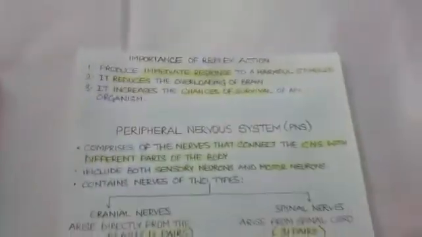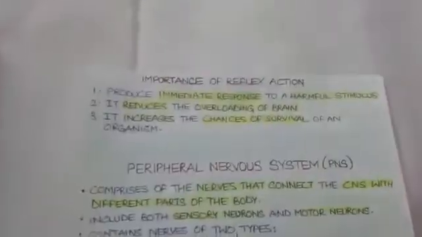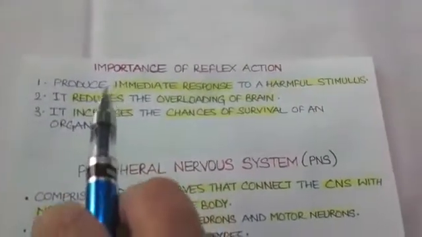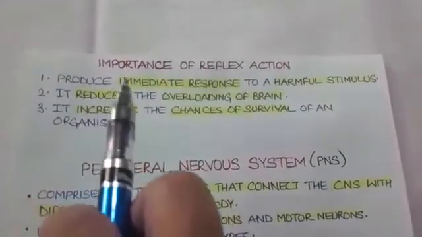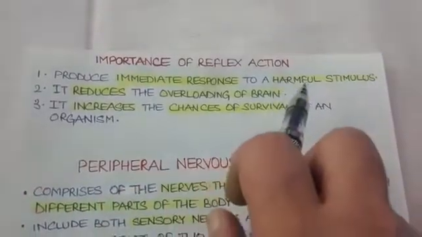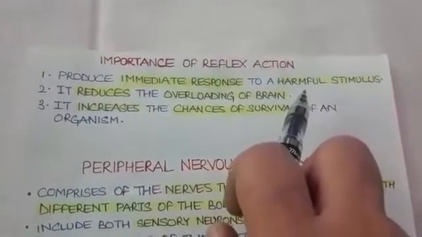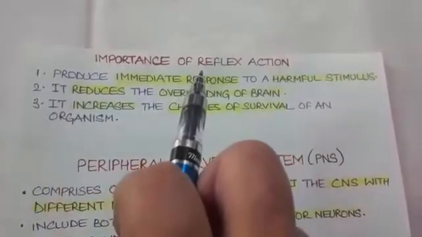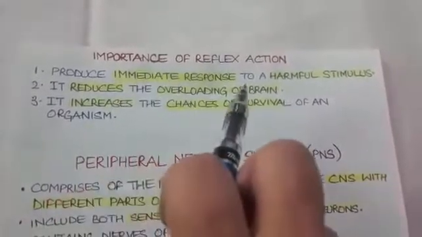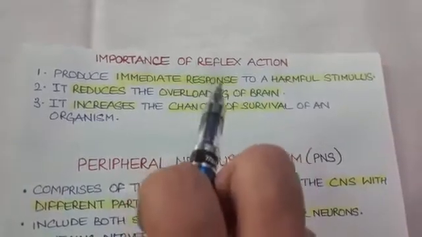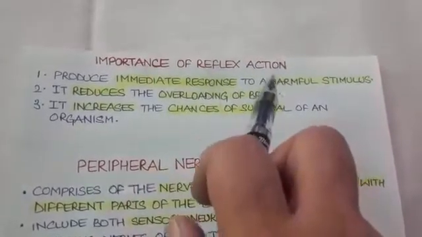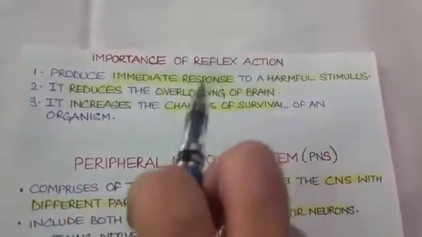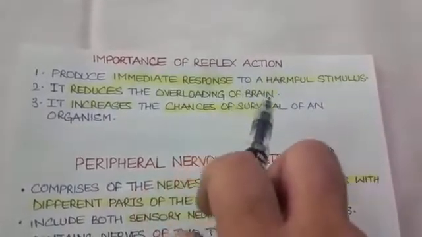The next topic is, what is the importance of reflex action? Number one, it produces immediate response to a harmful stimulus, like touching a hot object. So we need an immediate response. This is produced by reflex action. If it has to be processed by the brain, it will take a longer time. By that time, the harm must have been done.